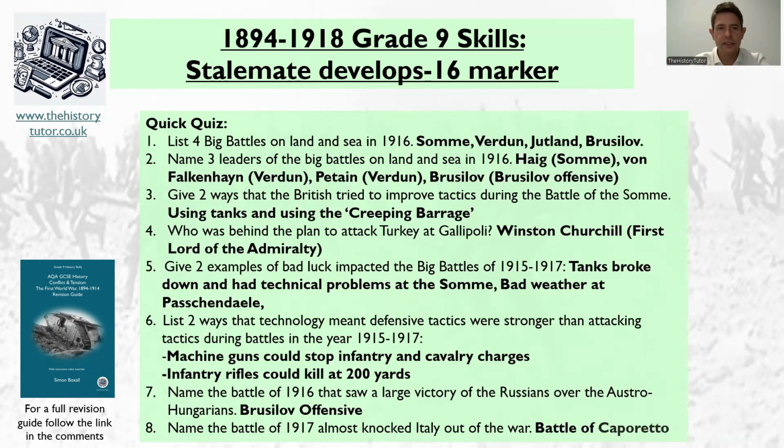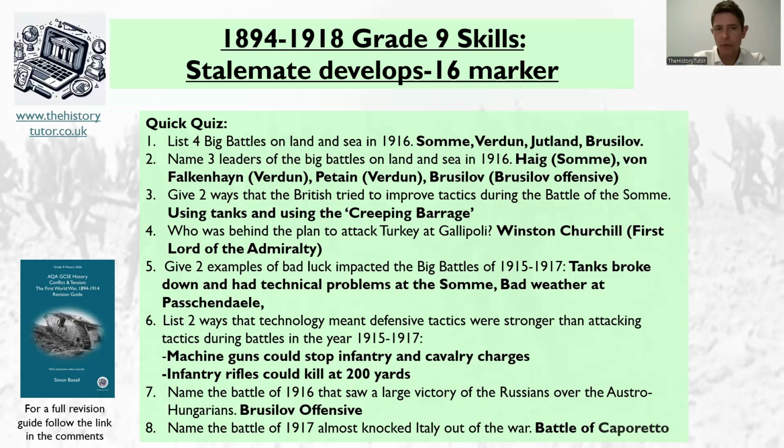Okay, so here are the answers then. So list 4 battles on the land and sea in 1916. So we've got Somme, Verdun, Jutland, Brusilov in the east. So you might have looked to your wider world page to find that. Passchendaele's not in 1916. Name 3 leaders of the big battles on land and sea.